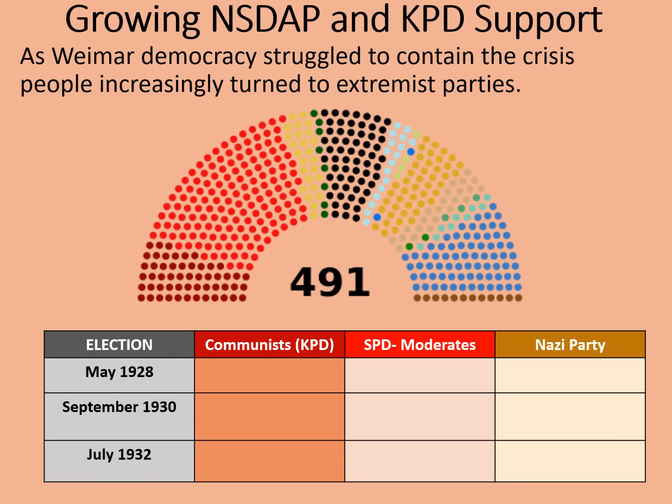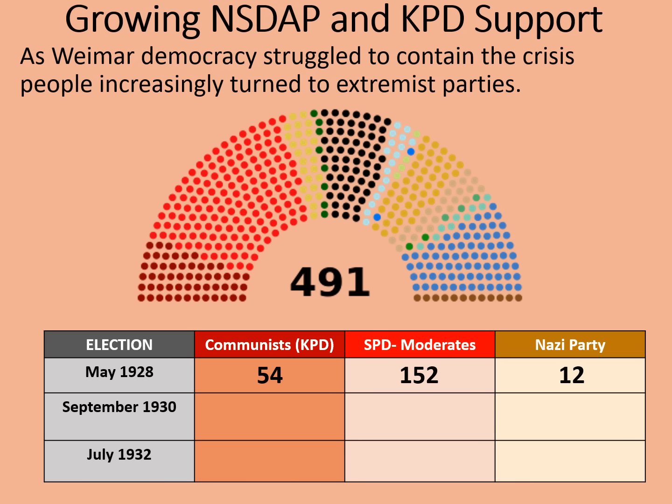Fairly typical for the proportional representation of the time that no single party got a majority, so a coalition had to rule together. In May 1928, the Communists got 54 seats. They're the dark red over to the left. The SPD, the moderates, they got 152, the biggest party, but they couldn't rule on their own. And the Nazi Party got a measly 12. They're the brown shirts at the right-hand side of the diagram. That was all before the Wall Street crash though.